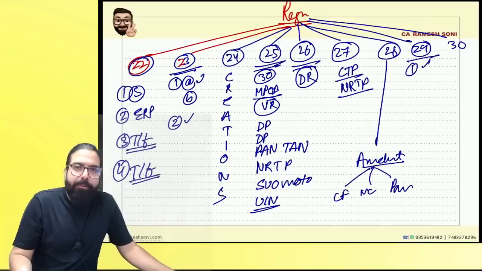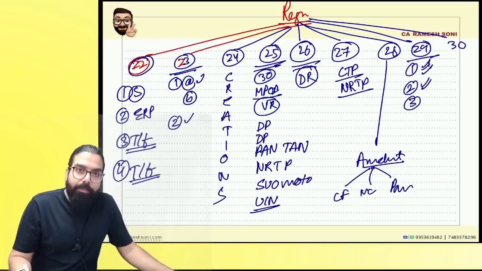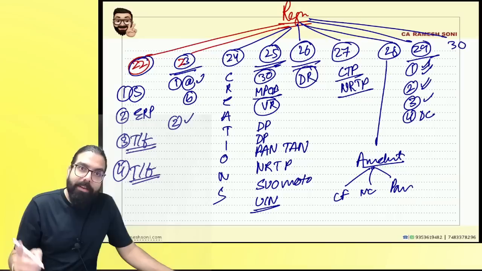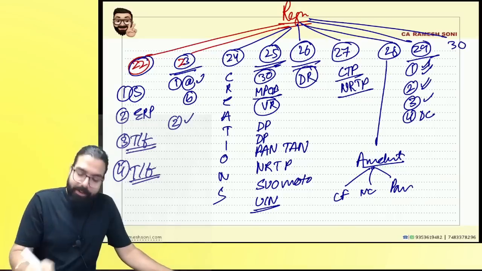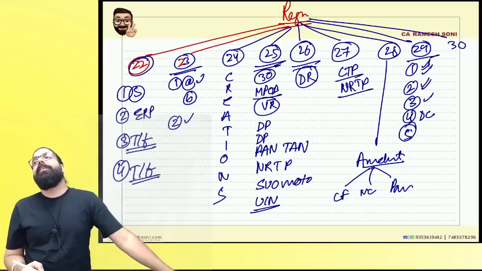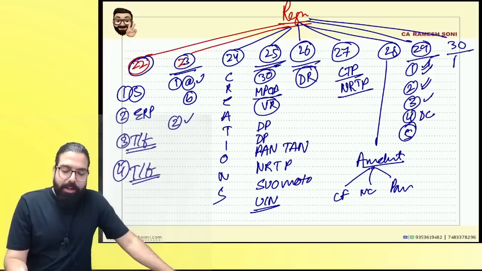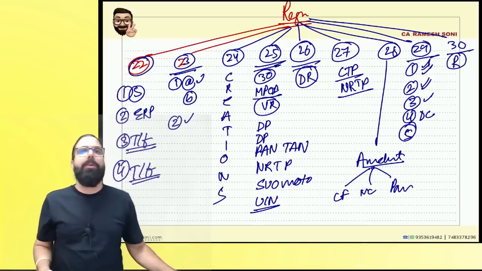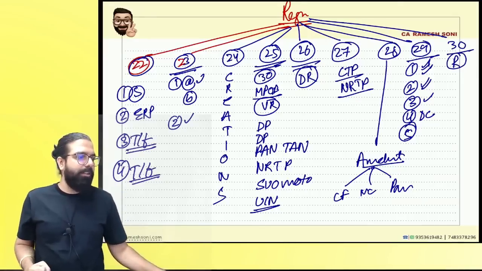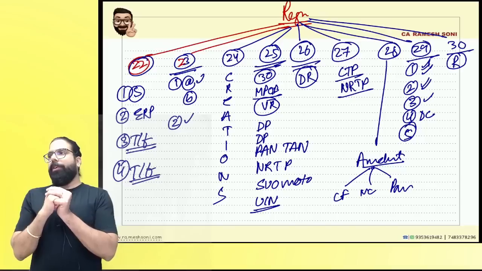29(1), when the proper officer, registered person or legal heir can cancel. 29(2), when the proper officer can go ahead and cancel. 29(3), everyone, liability is still to be paid. 29(4), deemed cancellation. Cancellation under SGST, cancelled under CGST. 29(5). How much is the tax payable? Are we clear, everyone? And the last one over here is revocation. Are we clear, everyone? I'll go ahead and close all my discussion on the chapter of registration over here. Congratulations, people.